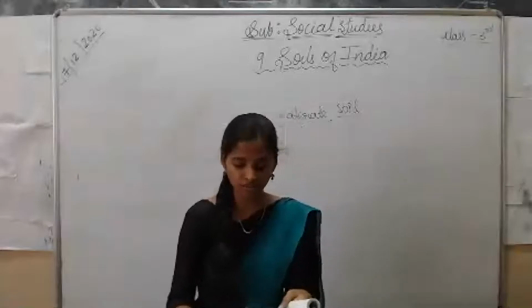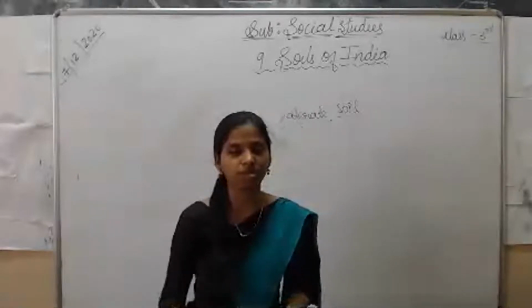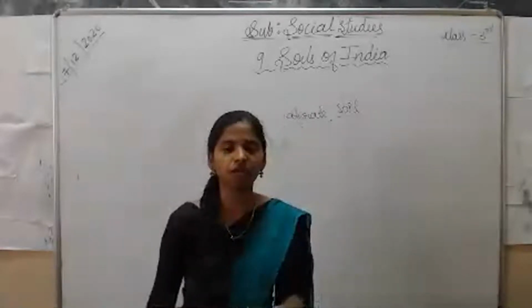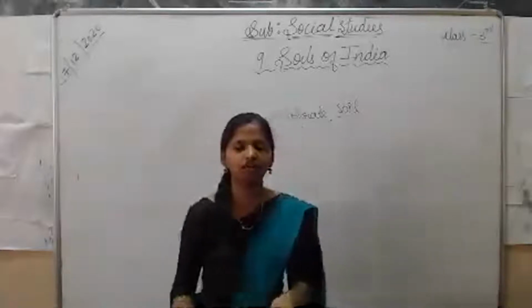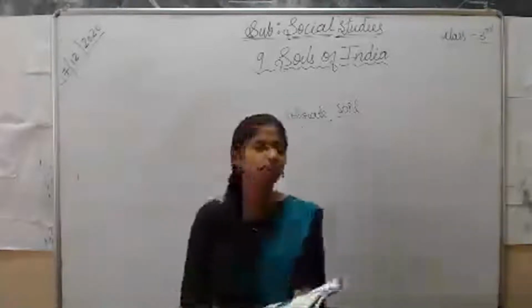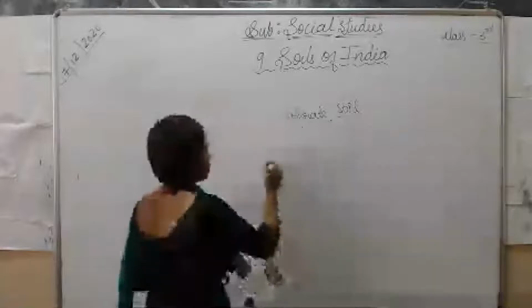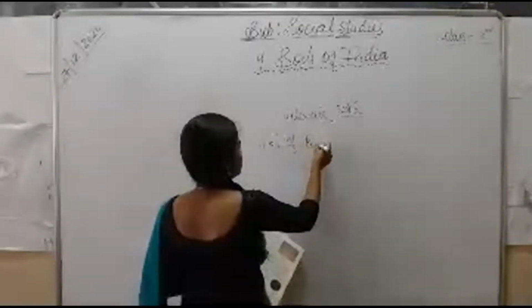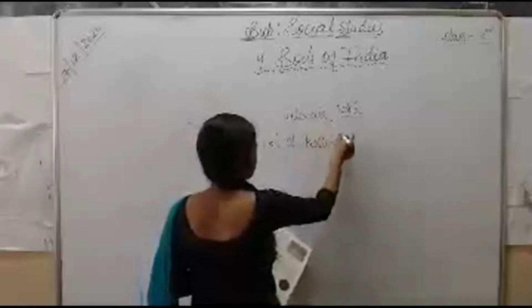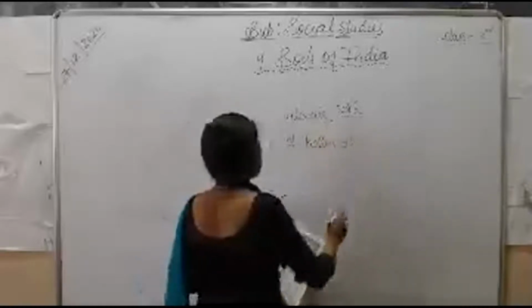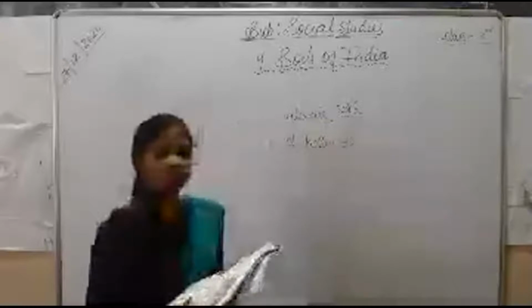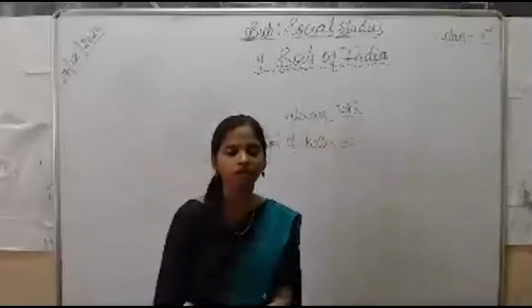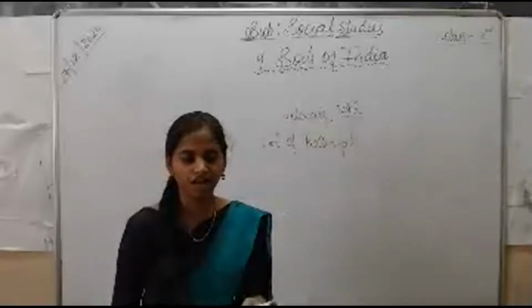This soil is found in regions that experience a lot of rainfall. This kind of soil is present in rainy areas. When there is a lot of rainfall in a particular place, you can observe laterite soil.